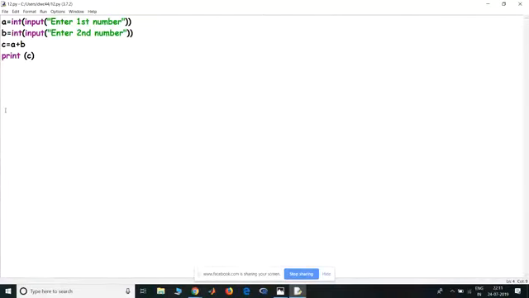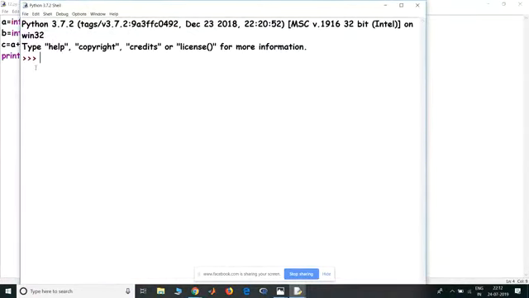So basically, I'll tell you what happens here. A has been inputted by the user. If you enter a 2 and you are inputting another integer, suppose a 3, what happens is that 5 gets printed as a result. I don't know, there's a technical glitch right now. It was working well a while ago, but that's okay. That doesn't matter. What matters is the concept right now. So let's move ahead.